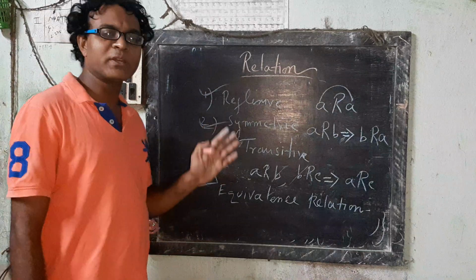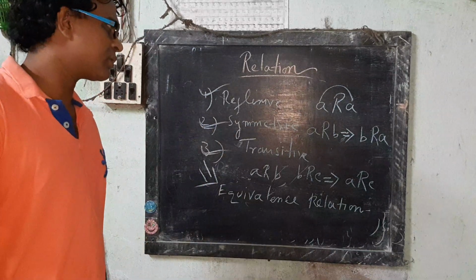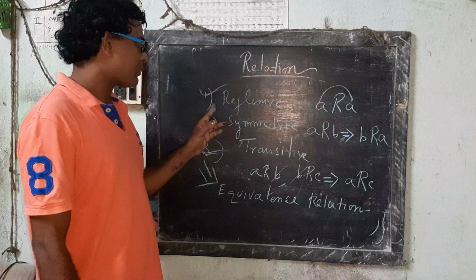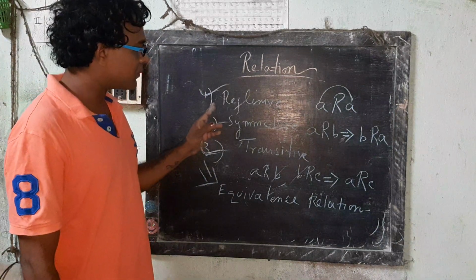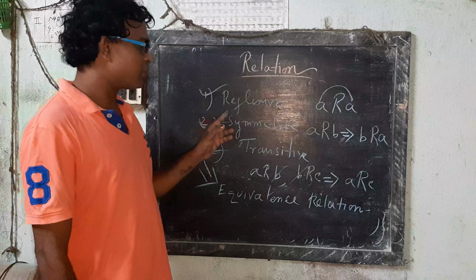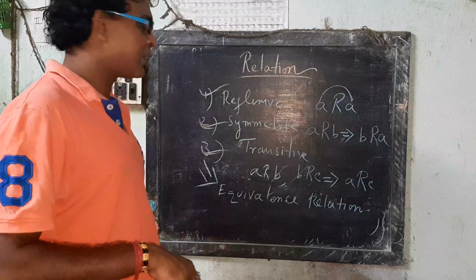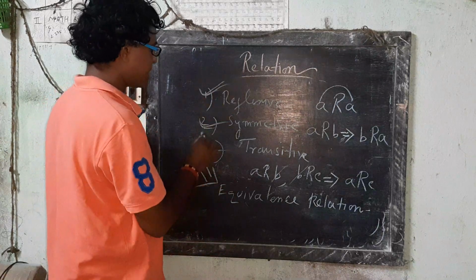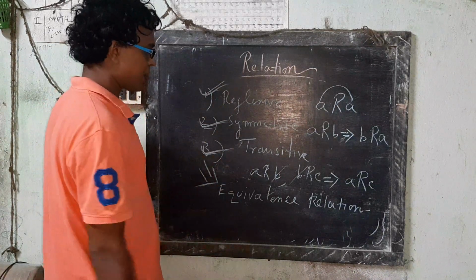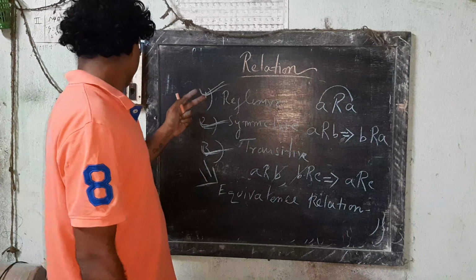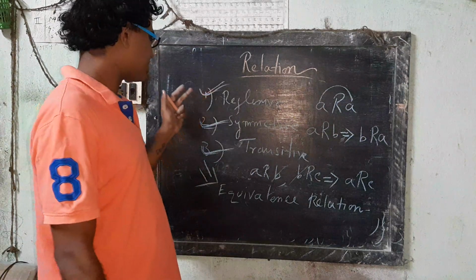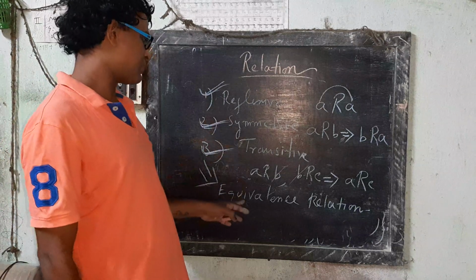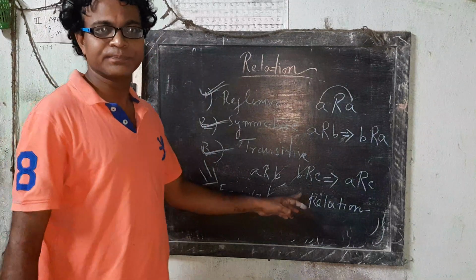Now there are so many problems in your NCERT books. Now we propagate a problem that is reflexive, symmetric and transitive. It shows that three relations show equivalence relation.